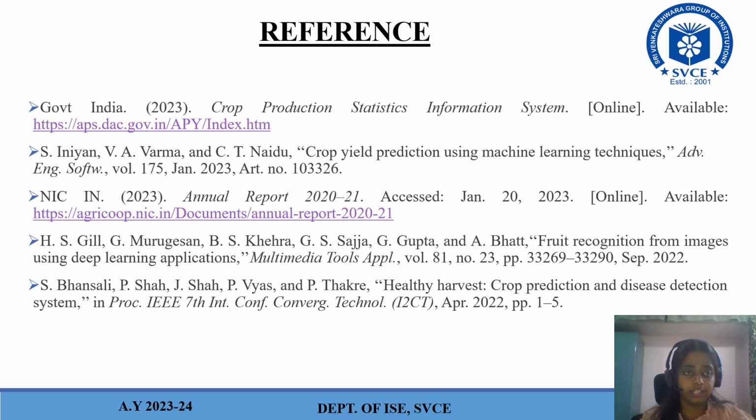These are some of the references I have taken. You can just have a look. What I would like to tell is India has a large population and it is also growing, so the role of food is very important. When we focus on this project, the farmers and researchers will get a clear idea about how crop yields are managed and all the predictions that they need. So this also plays a very important role.